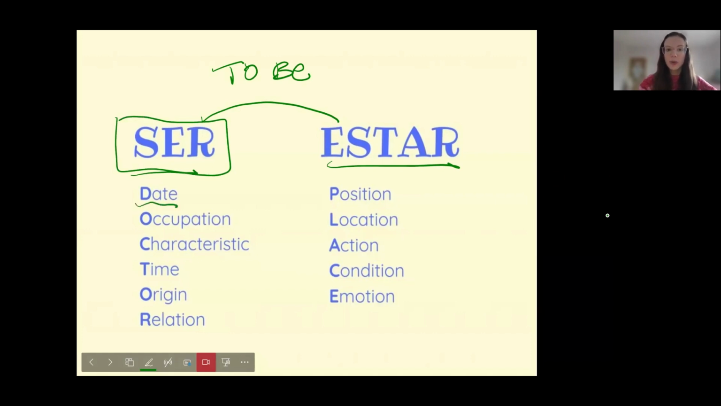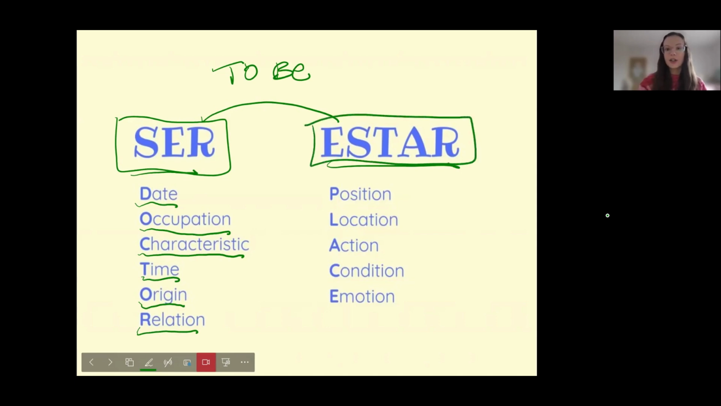So we use it when we're talking about the date, any occupation, a characteristic. So that would be a description. So he's tall. A time, when you're telling the time. Origin, so where someone's from. ¿De dónde eres? Eres is a form from ser. Relation. Es mi madre. She's my mother.